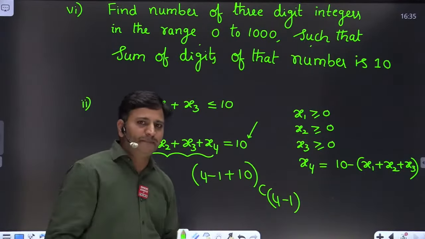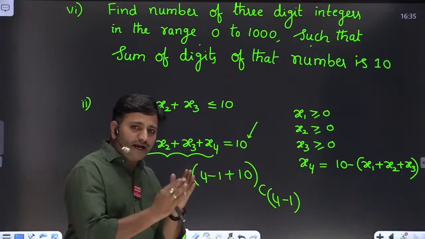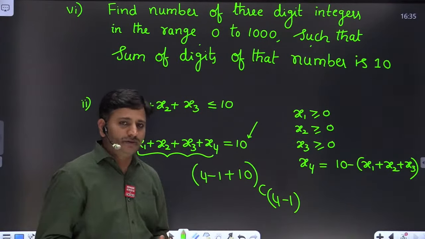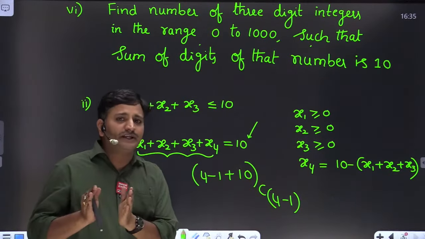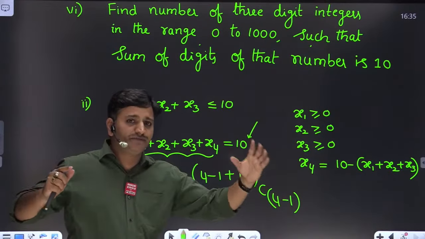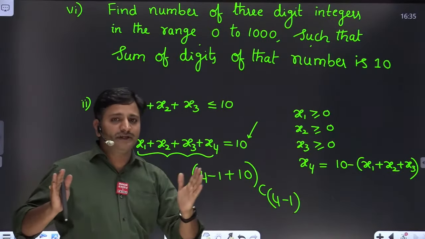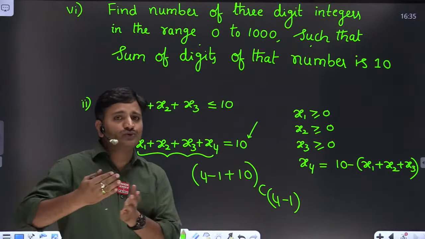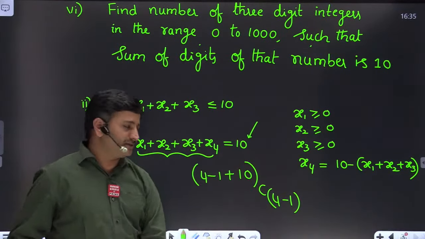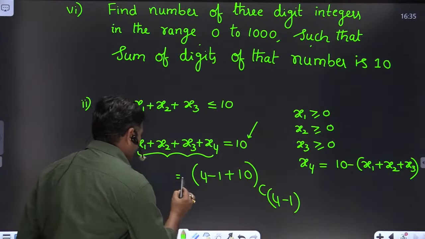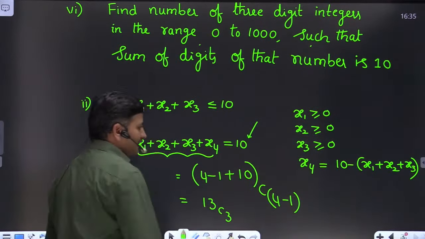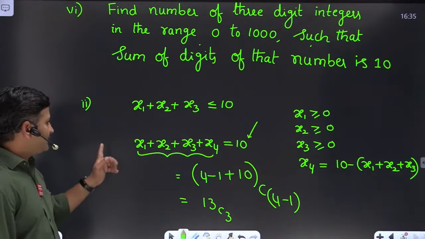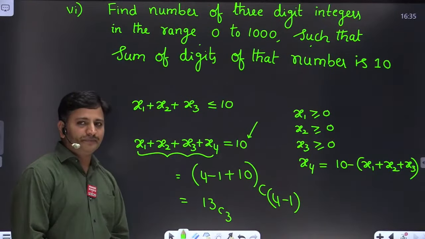Keep the subject simple. That is 13 places, and out of that we choose 3 for the vertical lines. Therefore, the answer to this question is 13C3, friends. Clear? It is the second model based on this topic.